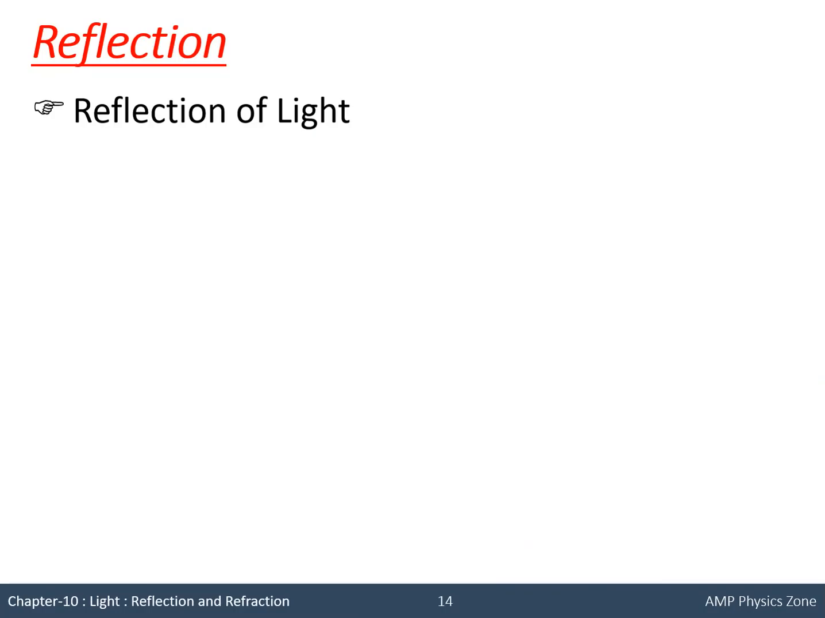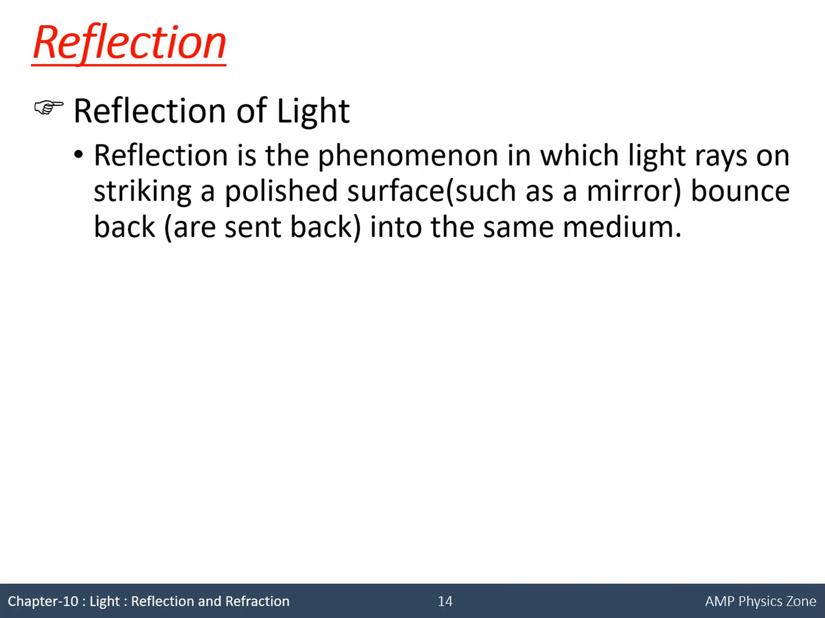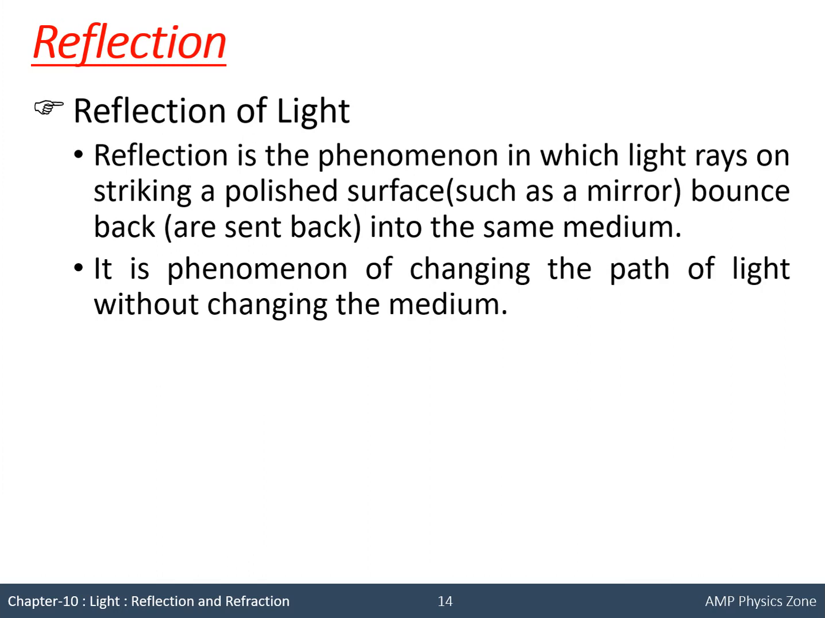Reflection of light is the phenomenon in which light rays, on striking a polished surface, bounce back into the same medium. So bouncing back of light rays into the same medium is called reflection. In this phenomenon, the path of light will change without changing the medium. It means when light reflects, the path will change but the medium will not change.